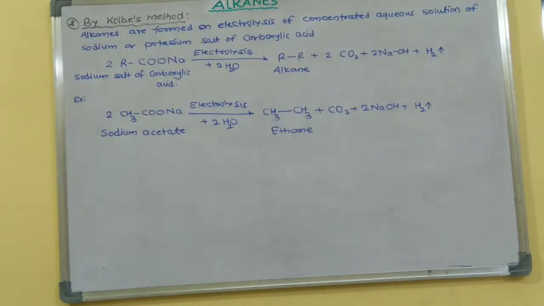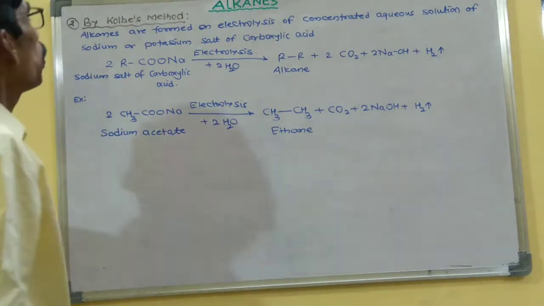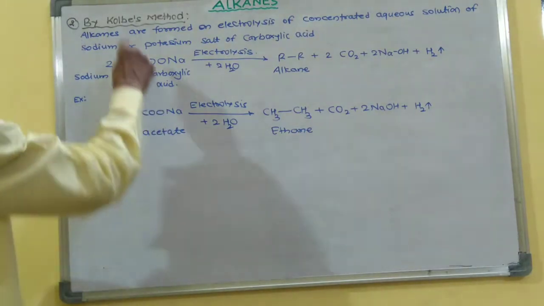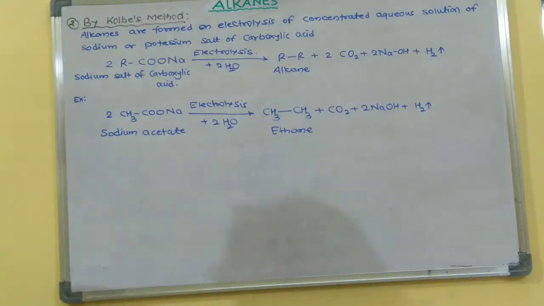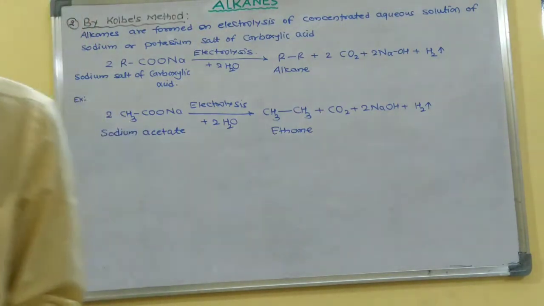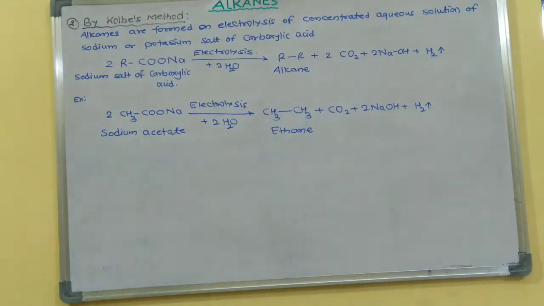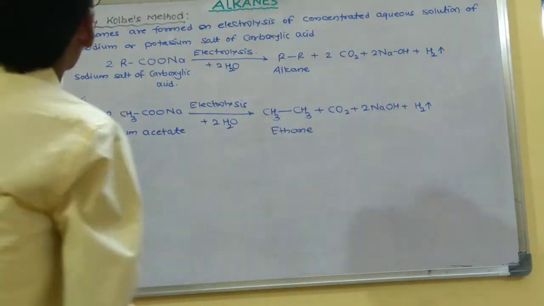The second method for the preparation of alkanes is Kolbe's method. Kolbe is the name of the scientist who discovered this method for the preparation of alkanes, therefore it is called Kolbe's method.